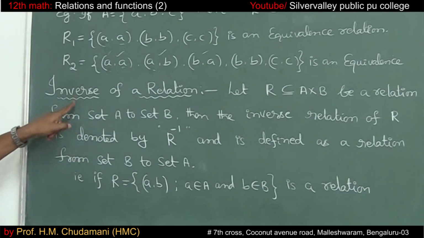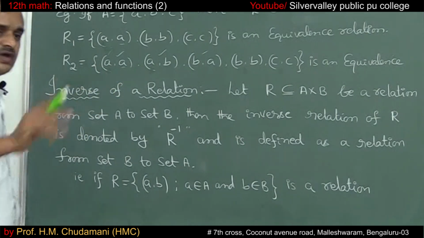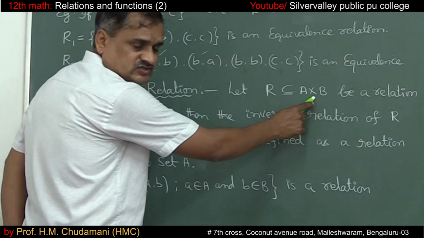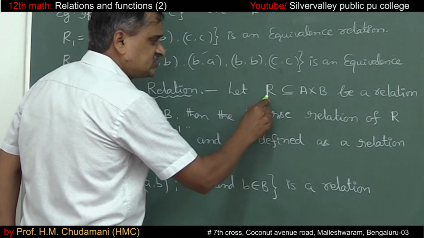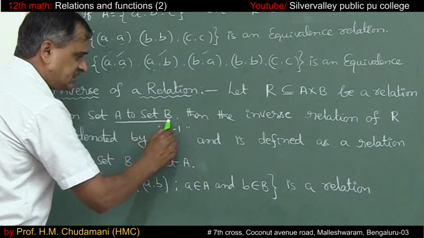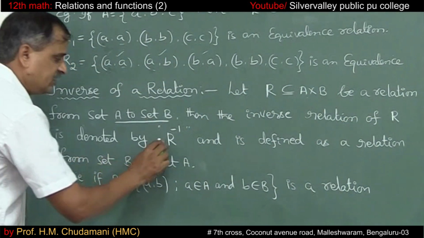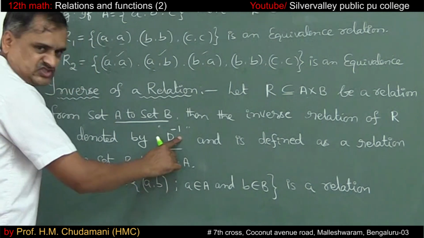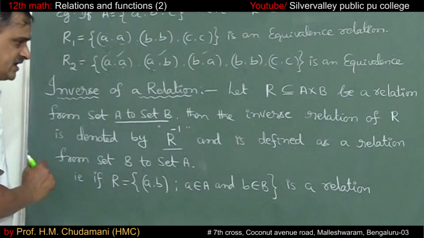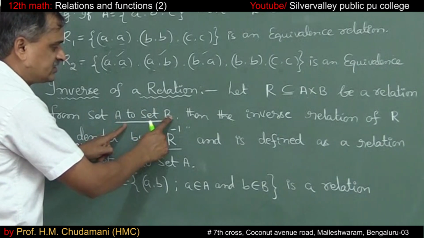Then the inverse of a relation. As we know, relation R is a subset of A cross B. Let R, a subset of A cross B, be a relation from set A to set B. Then the inverse of a relation R is denoted by R inverse. R inverse, not R power minus 1. R inverse you should write it as.